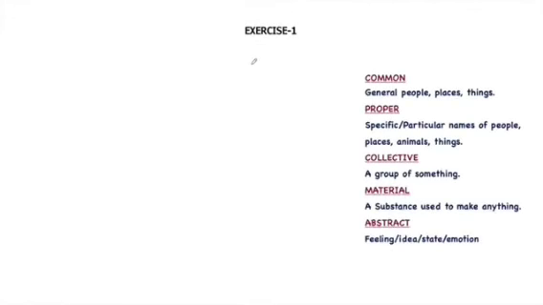Exercise 1. To help you all, the rules of nouns are summed up here. The king did not show any sympathy. King is a person who is commonly found, so it is a common noun. The sympathy is a state in which someone is sympathetic. So this state or condition is a feeling, so it will be an abstract noun.